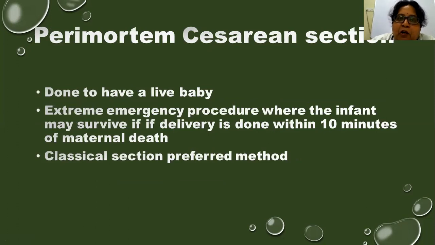Next, there is another term called perimortem cesarean section. What is perimortem cesarean section? This is done to extract a live baby from a dead mother, or when the mother is on the deathbed. Then we do a cesarean to extract a live baby. It is an extremely emergency procedure where the infant may survive if the delivery is done within 10 minutes of maternal death. So it is an extremely emergent cesarean section, and mostly in such cases, classical cesarean section is the preferred method.